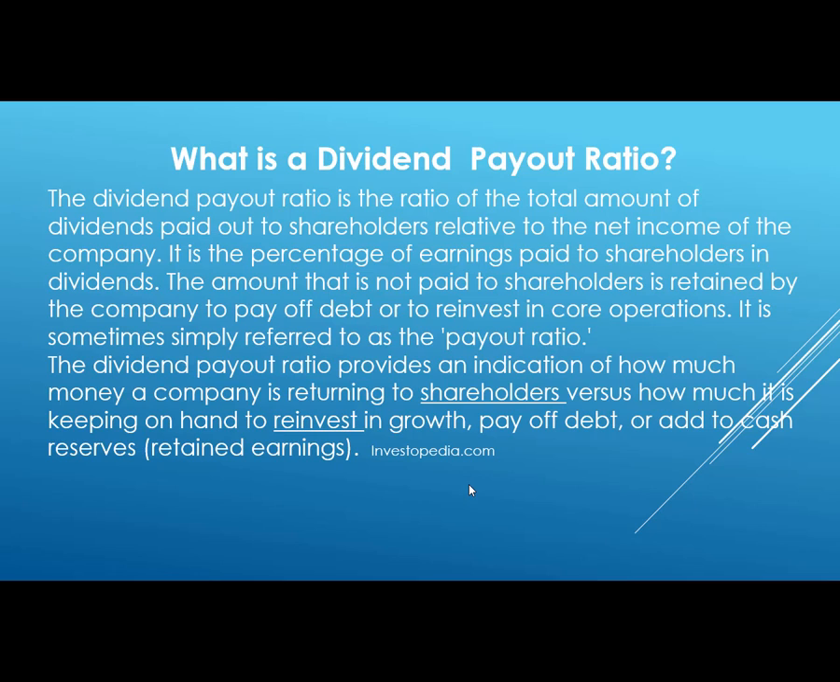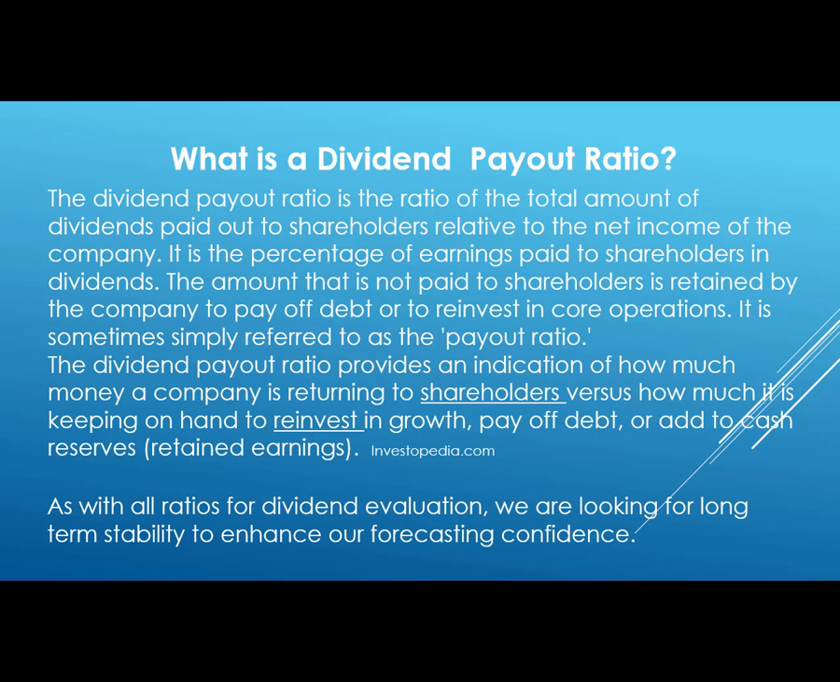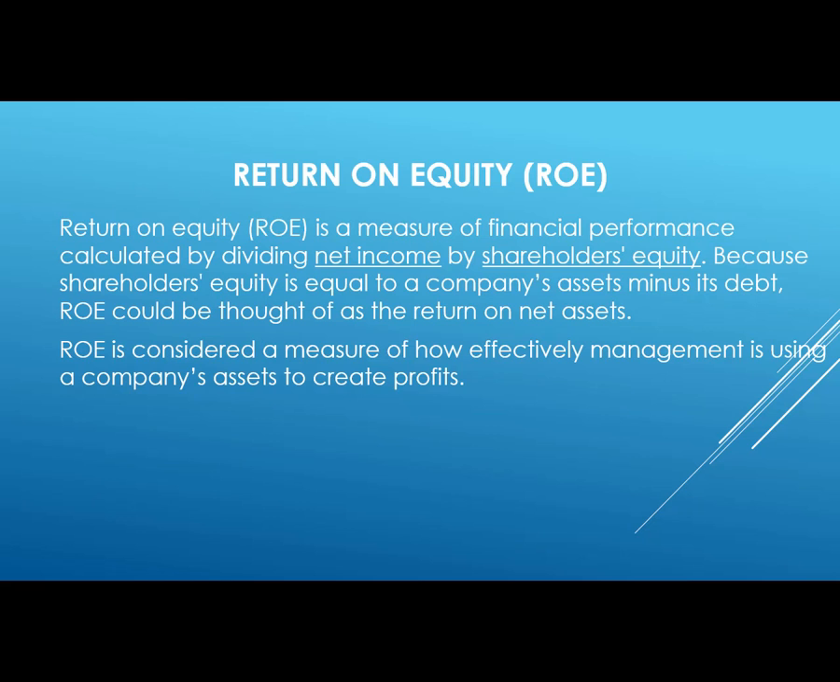The dividend payout ratio provides an indication of how much money a company is returning to the shareholders versus how much it is keeping for itself, or to pay off debt, or to add to cash reserves. As with all ratios with dividend evaluation, we are looking for long-term stability to enhance our forecasting confidence. Return on equity is another ratio that we will look at as we start doing our calculations.